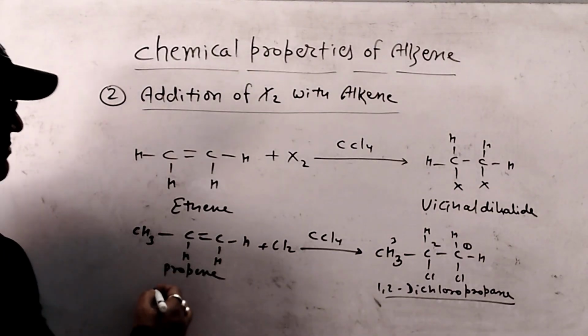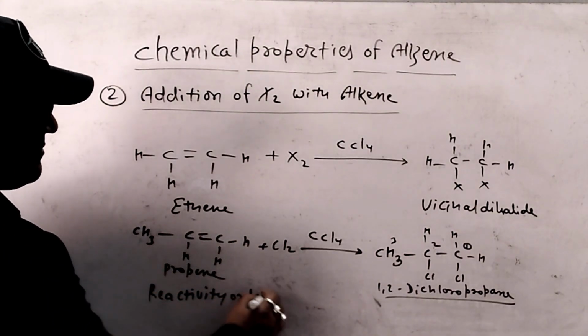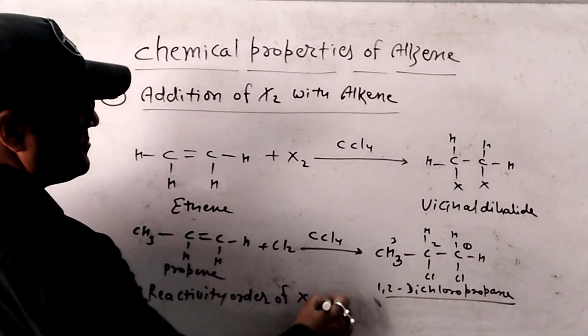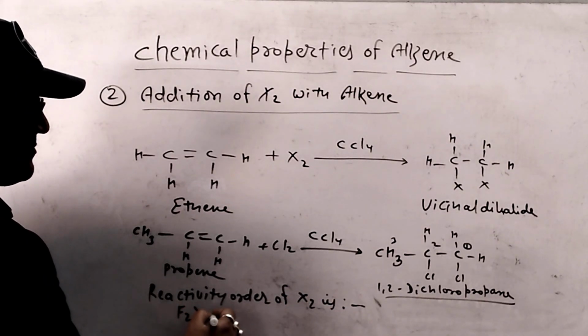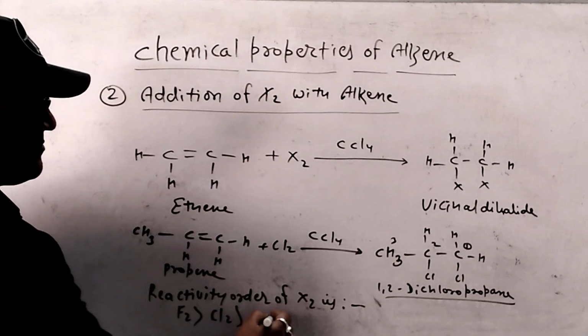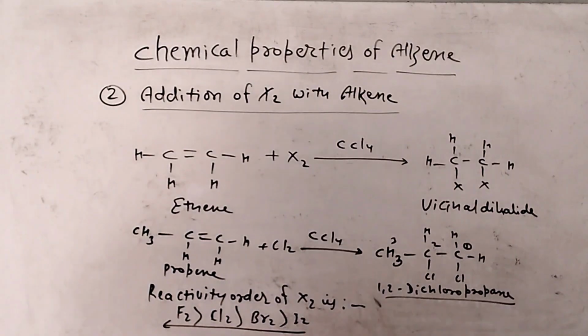Here reactivity order of dihalogen, we can write F2, Cl2, Br2 and I2. Now you can take a screenshot.